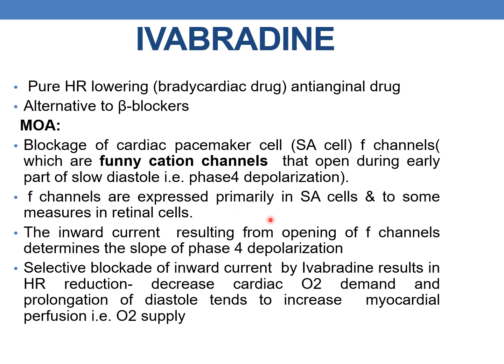The F channels are primarily expressed in SA node cells and to some extent in retinal cells, and the inward current resulting from the opening of F channels determines the slope of the phase 4 depolarization. This selective blockade of the inward current by ivabradine results in reduction of heart rate, which leads to decreased oxygen demand and prolongation of diastole, which tends to increase the myocardial perfusion or oxygen supply. It decreases the oxygen demand and increases the oxygen supply.